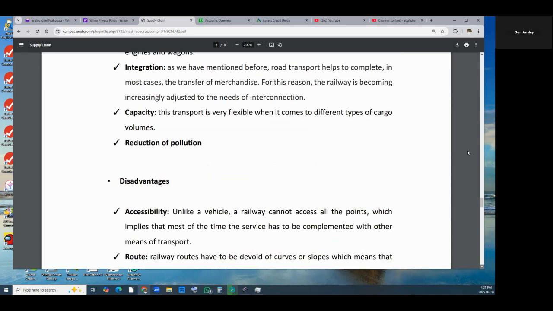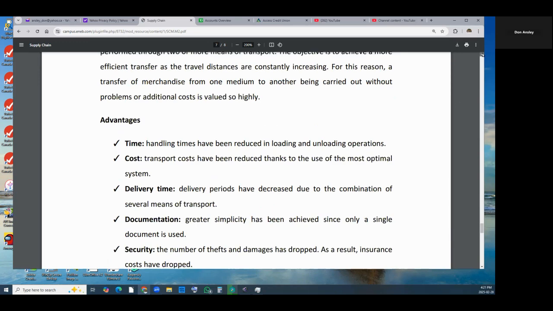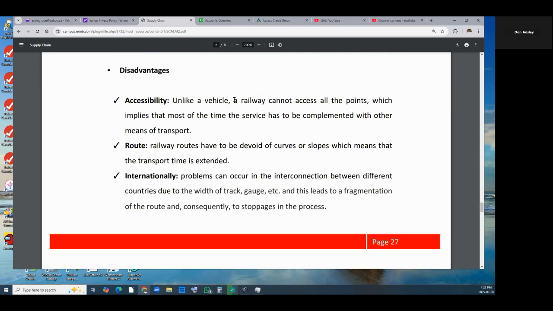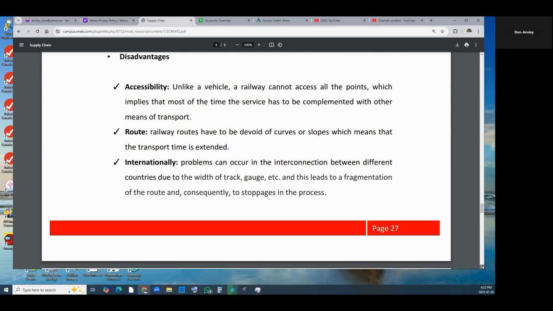Disadvantages: accessibility. Unlike a road vehicle, a railway cannot access all the points, which implies that most of the time the service has to be complemented with other means of transport. The railway routes have to be devoid of curves or slopes, which means transport time is extended. Internationality, problems can occur in the interconnection between different countries due to the lack of a standard track gauge, and this leads to a fragmentation of the road and consequently to stoppages in the process.